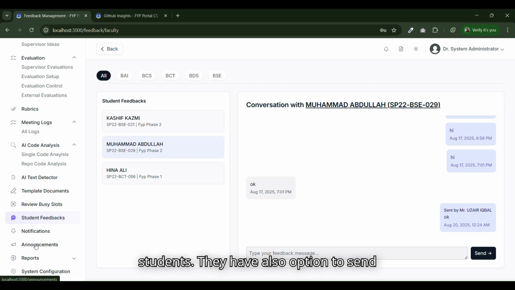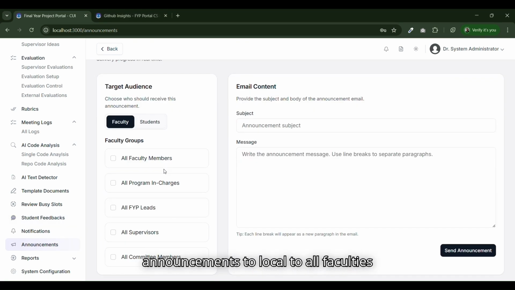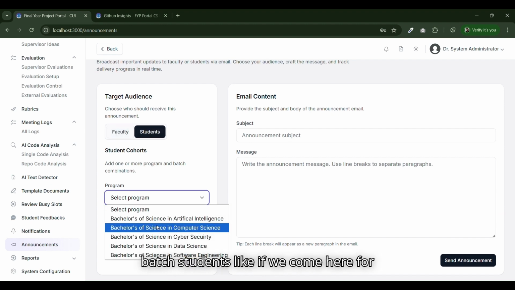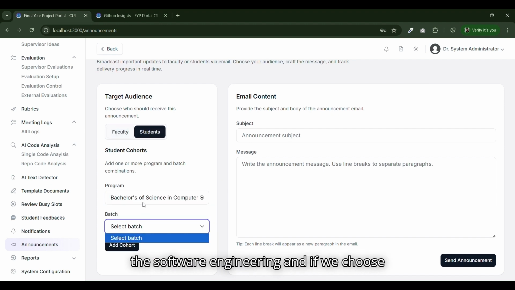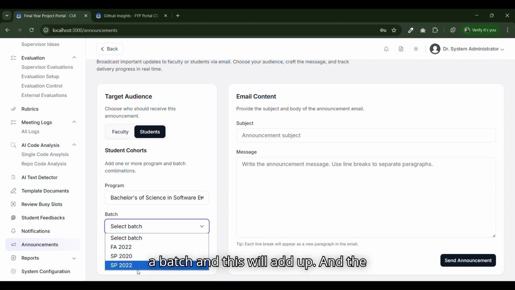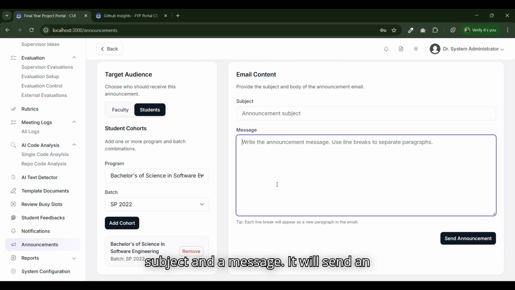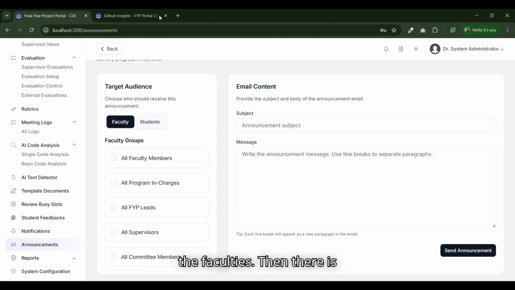They also have the option to send announcements to all faculties or specific faculty types. They can also send email notifications to specific batch students. If we come here for software engineering and choose a batch, this will be added to a queue system, and if we add a subject and a message, it will send an email to all the students of this batch. Similarly, this works for the faculties.